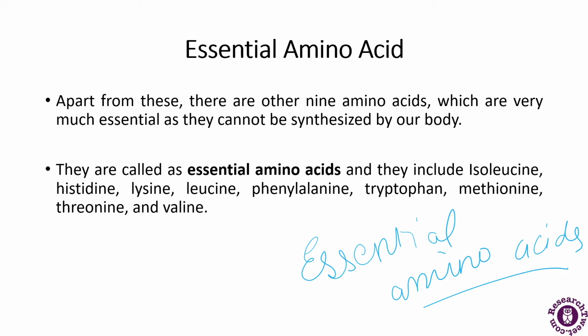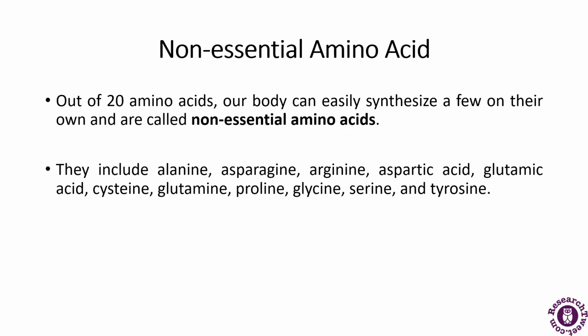Next comes the non-essential amino acids. So out of the 20 amino acids, our body can easily synthesize a few on its own, and those are termed the non-essential amino acids. They include alanine, arginine, aspartic acid, glutamic acid, cysteine, glutamine, proline, glycine, serine, and tyrosine. So these are a few examples of the non-essential amino acids.